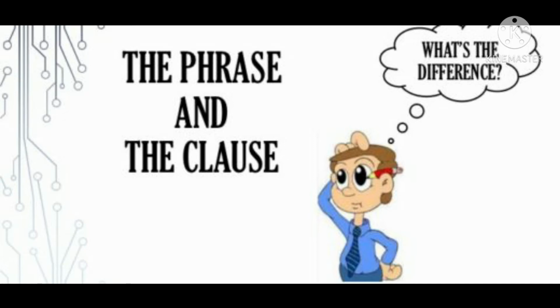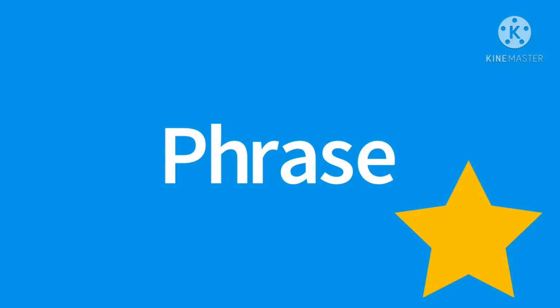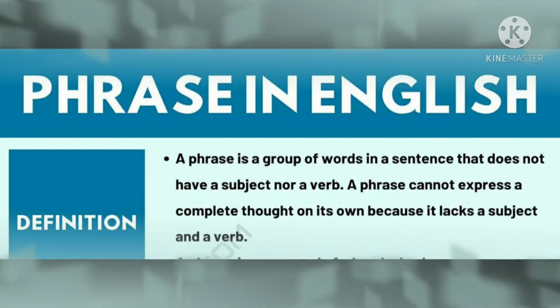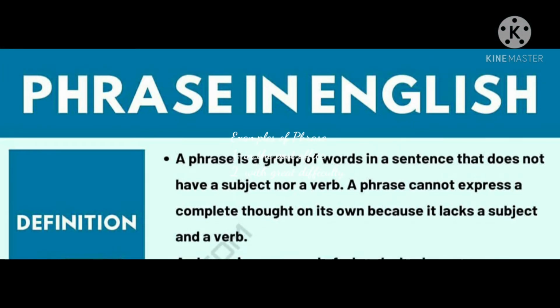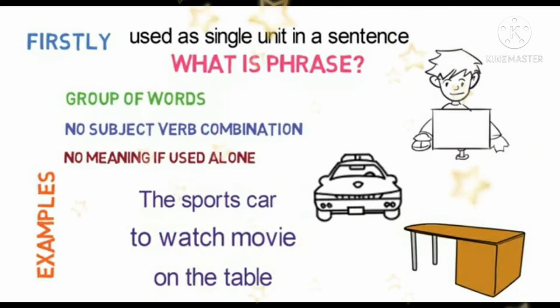So first of all, we'll talk about phrase. What is a phrase? As I told you, a phrase is a group of words that doesn't make complete sense. You can see here in the slide also, a phrase is a group of words in a sentence that doesn't have a subject nor a verb. A phrase cannot express a complete thought on its own because it lacks a subject and a verb as well. As I told you, this is used as a single unit in a sentence. This is a group of words where no subject-verb combination is there.